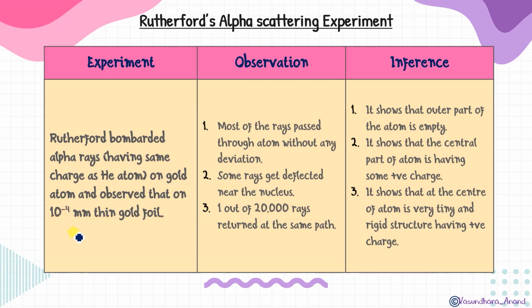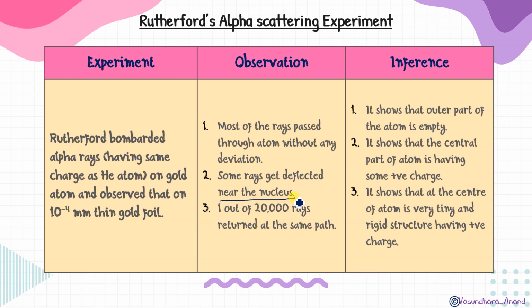Observation was 3 observations. Most of the rays passed through the atom without any deviation. Some just crossed. Some rays get deflected near the nucleus. Out of that 20,000, few rays get deflected near the nucleus.